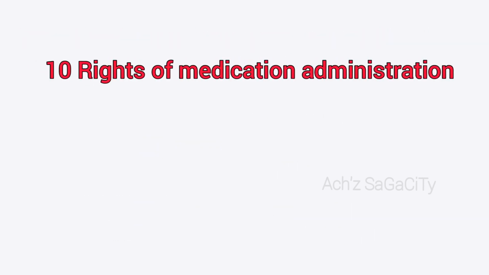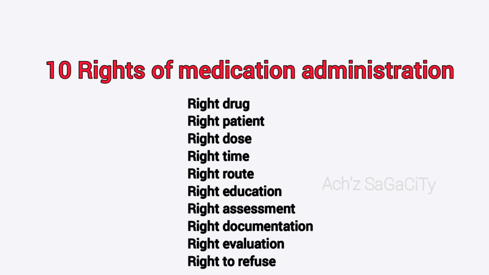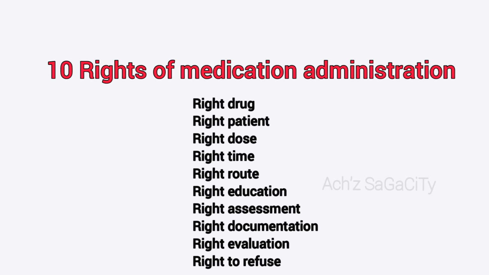Then what are the 10 rights of medication administration? Right drug, right patient, right dose, right time, right route, right education, right assessment, right documentation, right evaluation, and right of patient to refuse the medicine or treatment. So these all are the 10 rights of medication administration. You should always remember this.